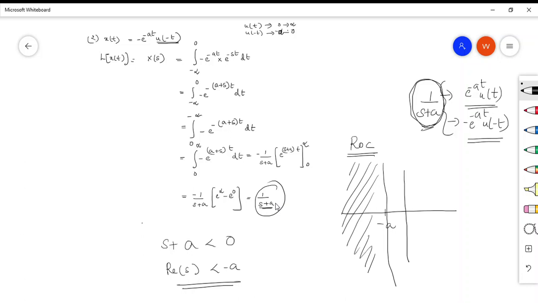In order to correctly identify it, you always have to give the ROC along with this 1 by s plus a. If 1 by s plus a is given with the ROC as real part of s less than minus a, then you can write the inverse as minus e raised to minus at u of minus t. If it is given as real part of s greater than minus a, then it is e raised to minus at u of t. So always remember to write the region of convergence along with the Laplace transform of any signal.